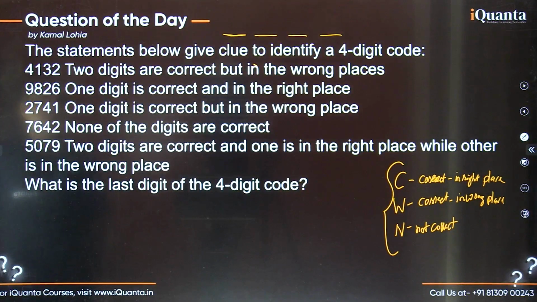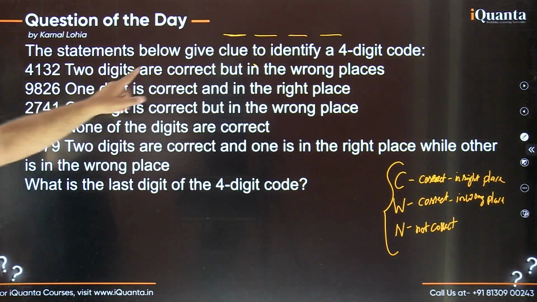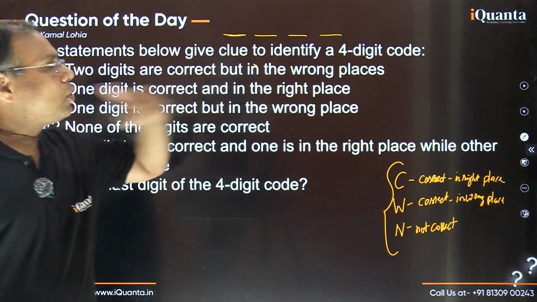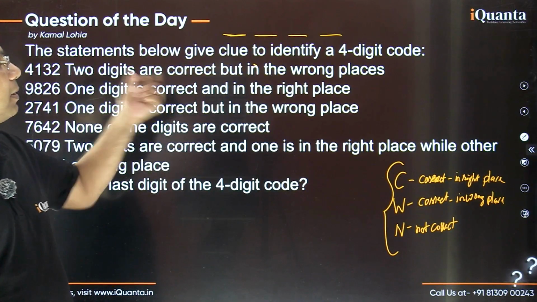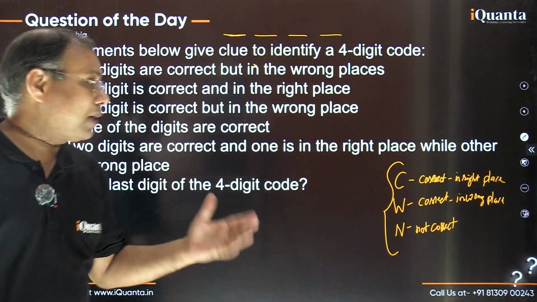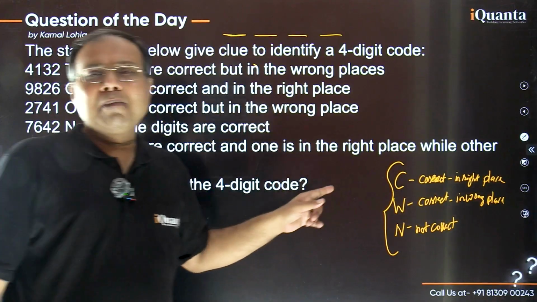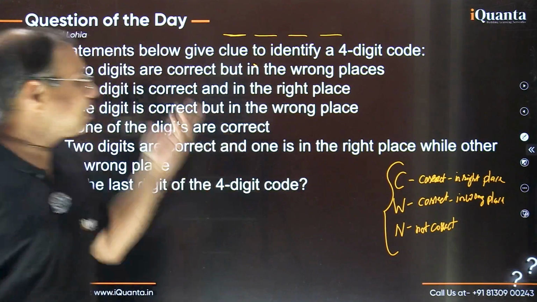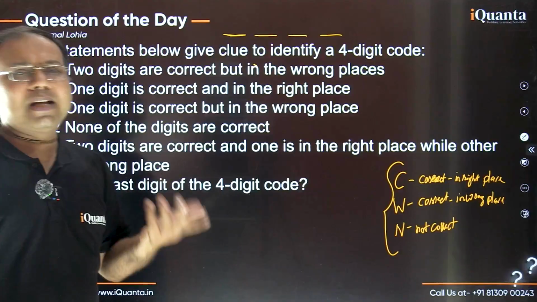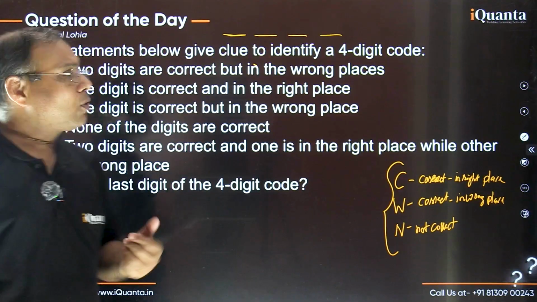Okay, let's check out. So I'm starting with the first number here, 4132. The 2 digits are correct, but in the wrong places. So wrong places में है 2 digit, right? So WW, they are in the wrong place. But what about the other digits? They are not there. Nothing is being said about them. That means they are not correct. They are NN, right? So WWNN.